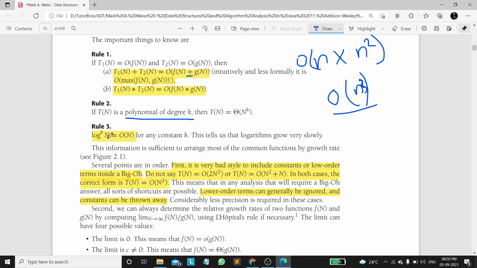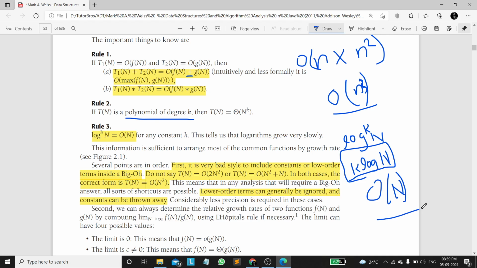If it is log power k n, then we can estimate it to k log n. So it is k times log n. Or it is somewhat similar to big O of n. As per the line mentioned in the book, it is big O of n.